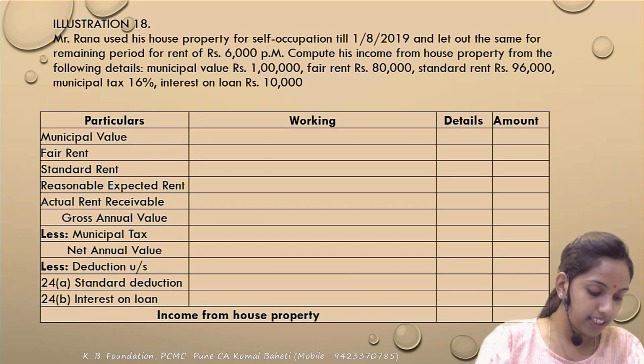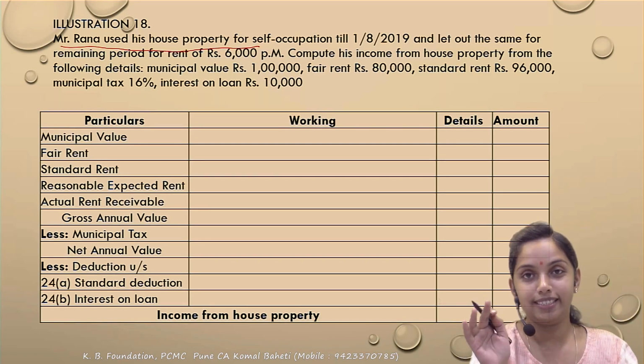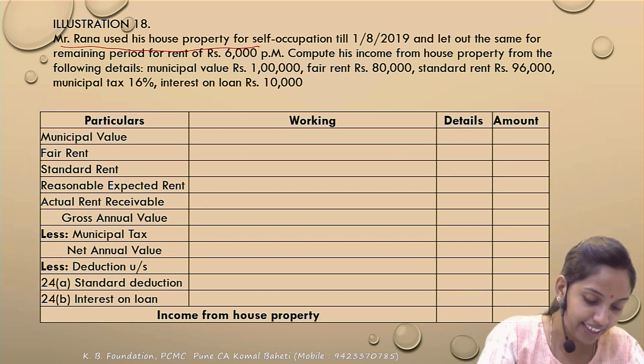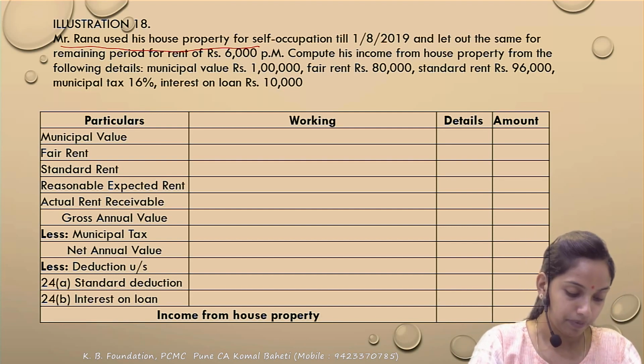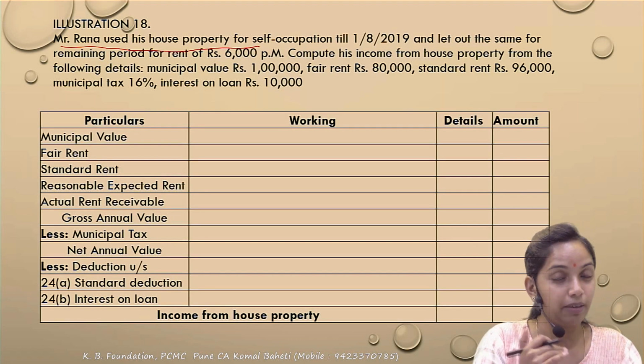What is this illustration? Mr. Rana used his house property for self-occupation up to the 1st August. April, May, June, July. For the 4 months, he had been self-occupied. After that, it has been let out for the remaining period at 6,000 per month. That is, out of the 12 months, for 4 months the property was self-occupied and 8 months it is let out.